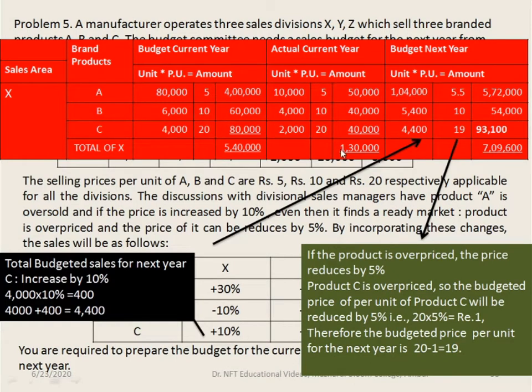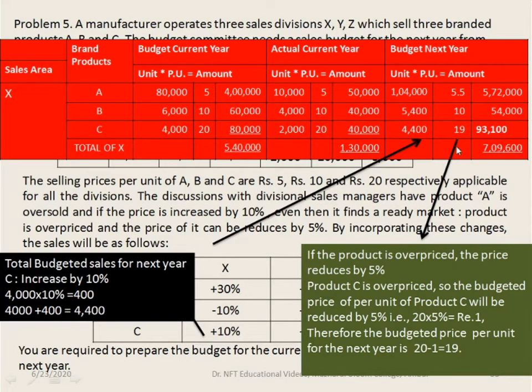Coming to product C, the total budgeted sales of units for the next year is increased by 10%. So increase by 10% is 4,000 into 10%, which is 400 units. So the total increment is 400 units. 4,000 is the already budgeted current year units. 4,000 plus 400 is 4,400 units. So this 4,400 units is recorded here.